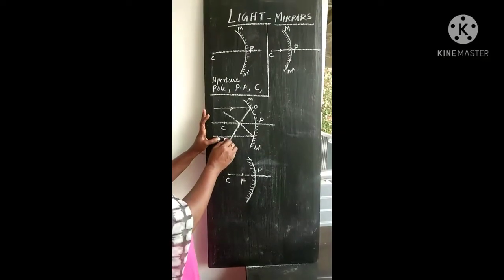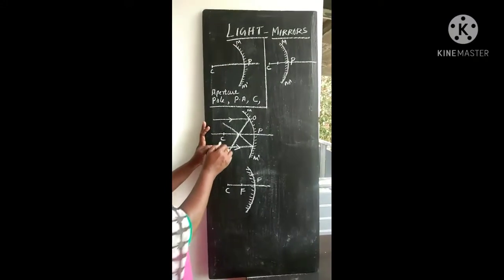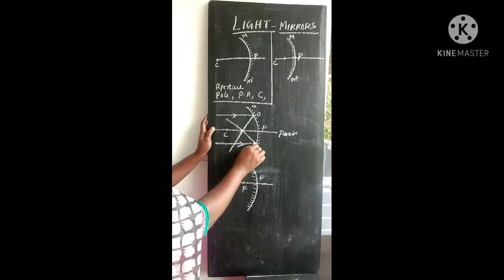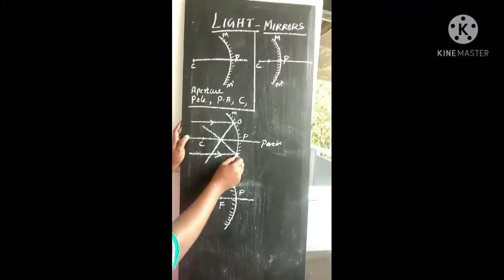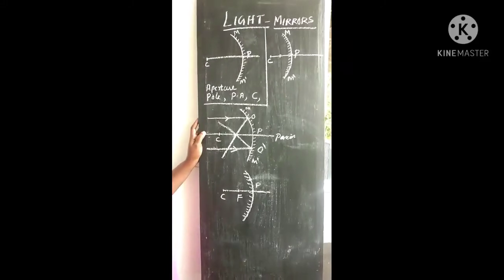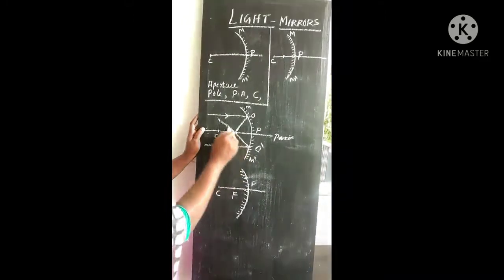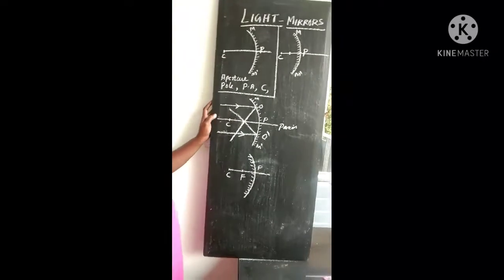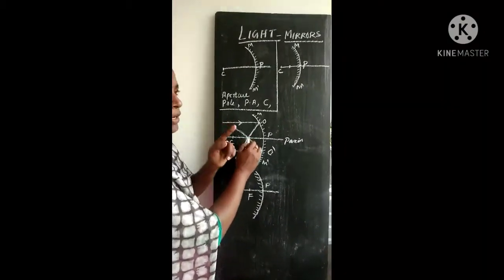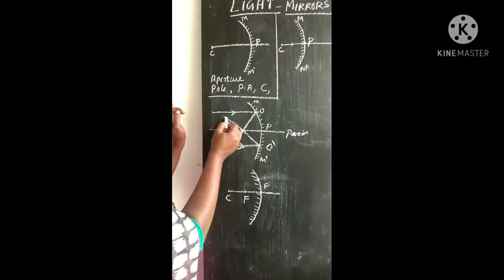Same way, consider one more incident ray. This is the second incident ray, that is also parallel to the principal axis. The center line is the principal axis. This second ray strikes the mirror at another point O dash and gets reflected along the other direction. Clear? So: first incident ray, first reflected ray, second incident ray, and second reflected ray. You can see from the figure, it is very clear that these two reflected rays meet at a common point on the principal axis. This is the point, right? This is the first reflected ray, this is the second reflected ray.